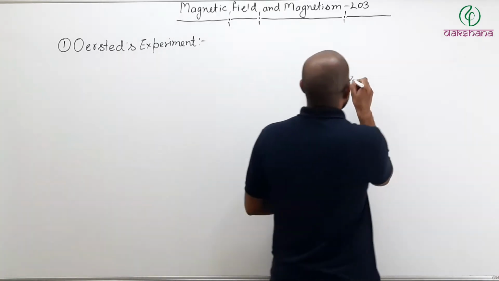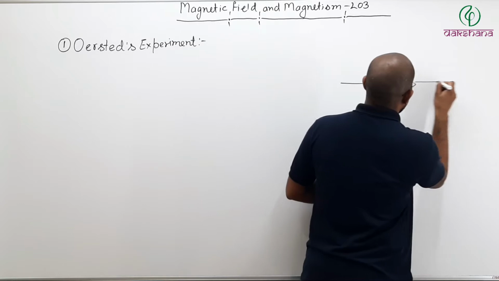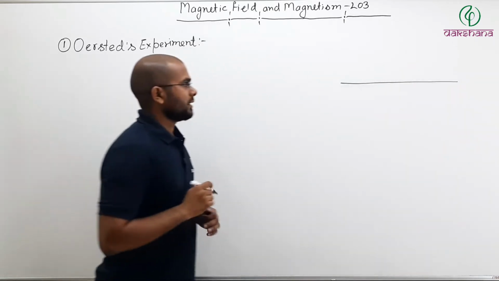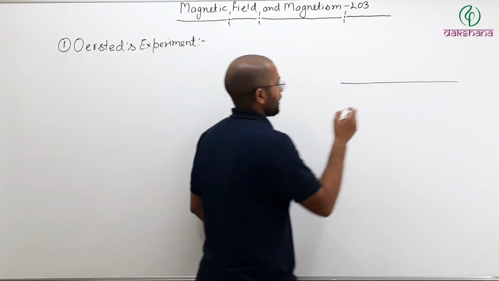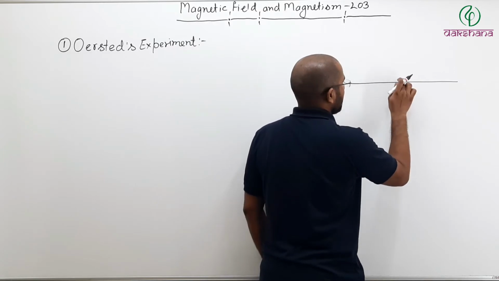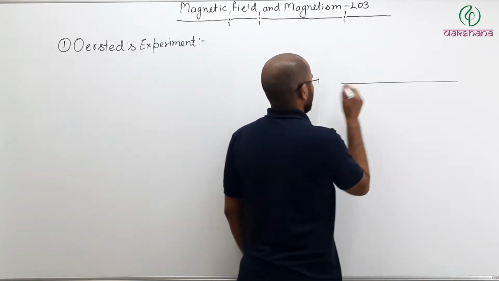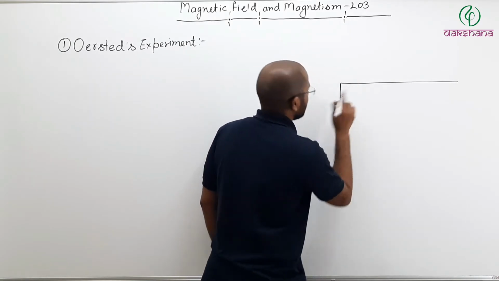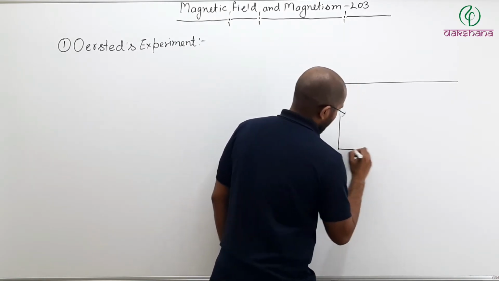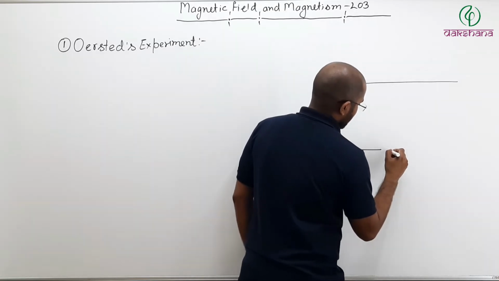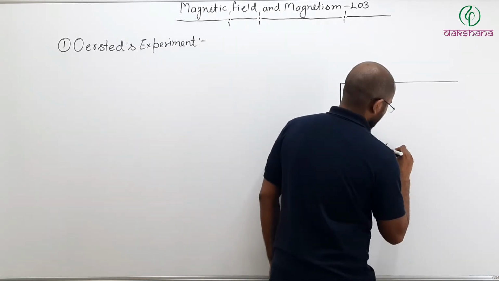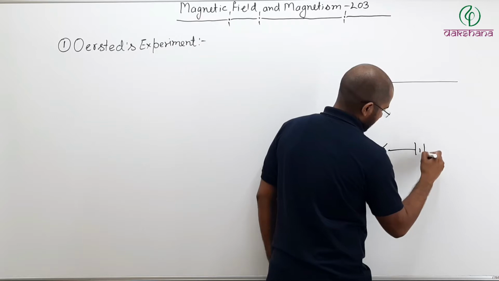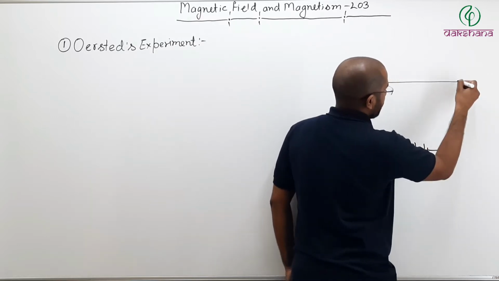You have a current carrying conductor, and current is flowing in this conductor. Let us say initially there is no current. Here this is your conductor, this is your connecting wire, here there is a switch, and here I have a battery.